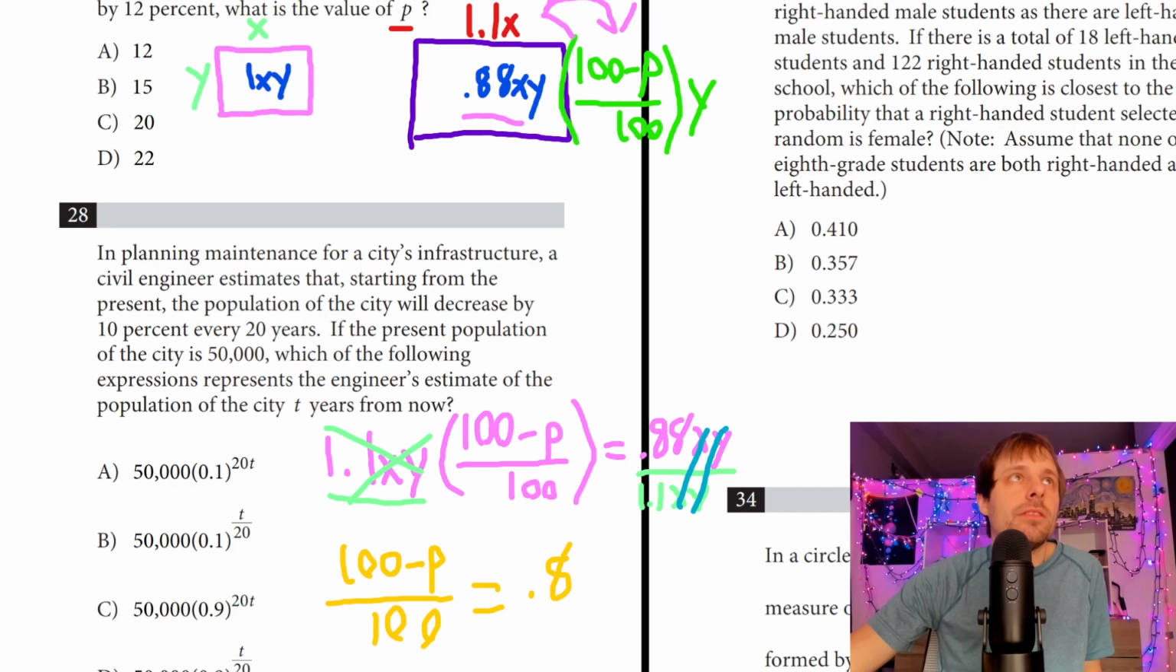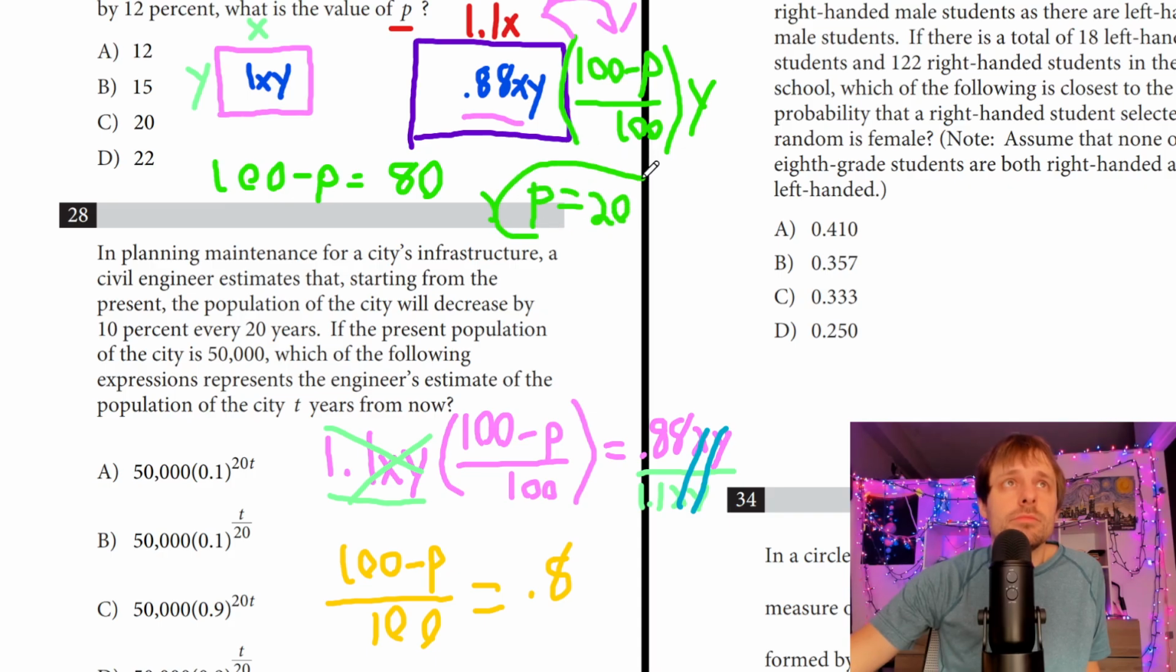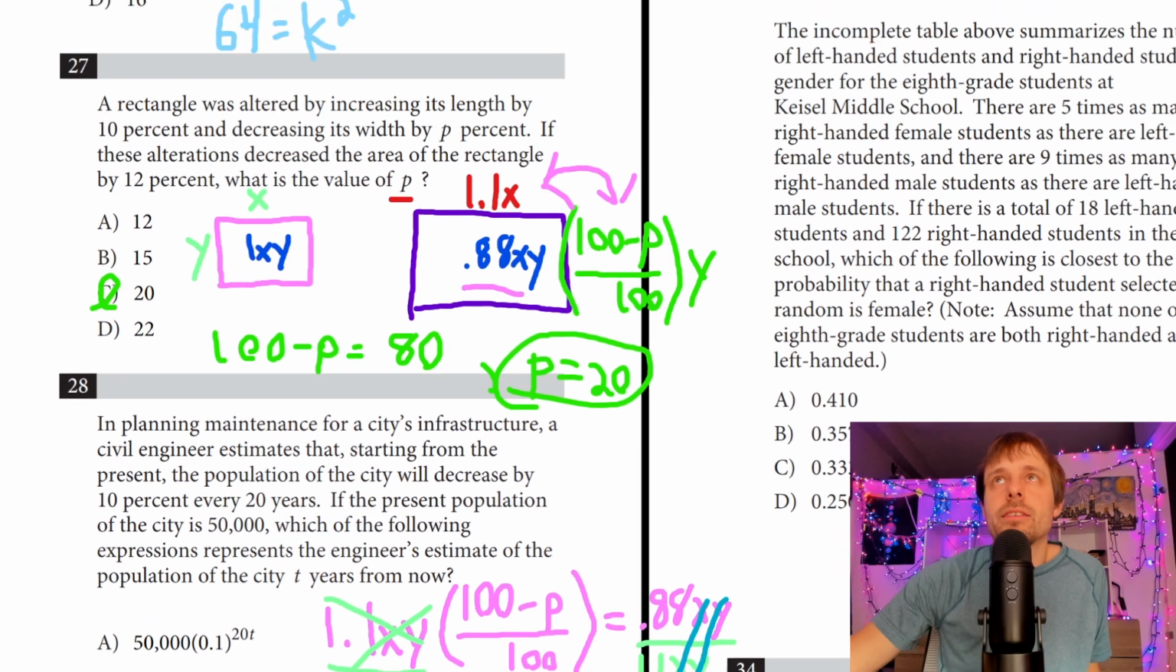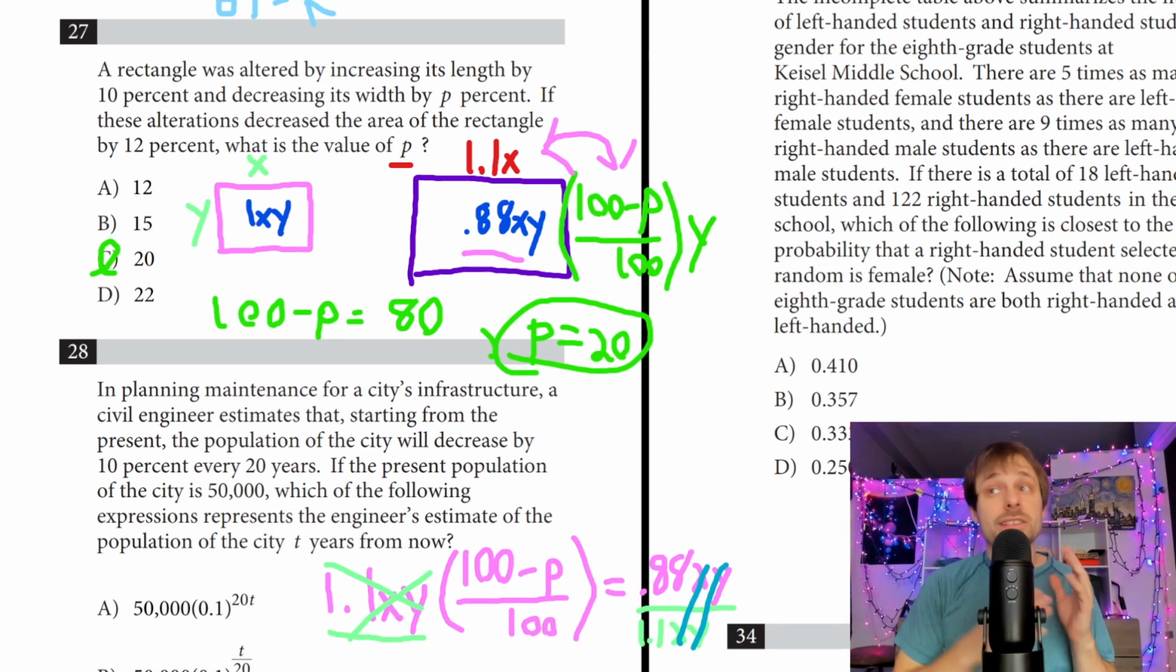And now I can write up above because there's very little left. Multiply both sides by 100. I get 100 minus p is equal to 80. So it looks like p should be 20. C for this one, C for 27. Let's make sure it's right. That is correct. So, I mean, this is like back to back to back.